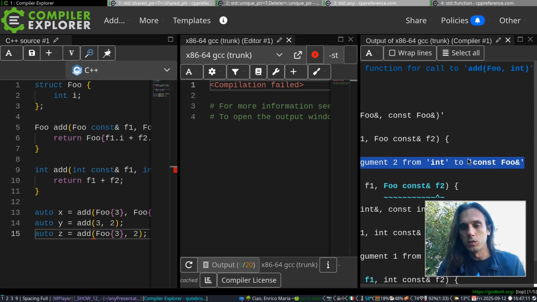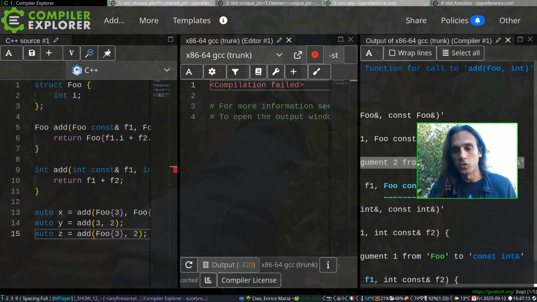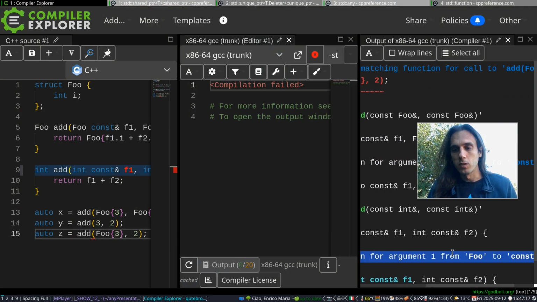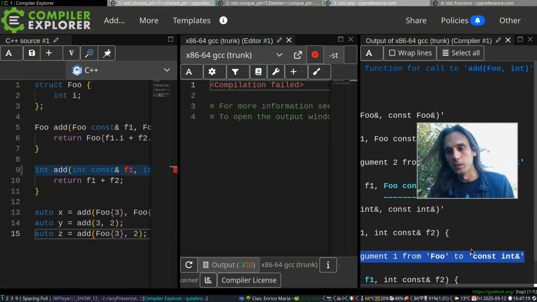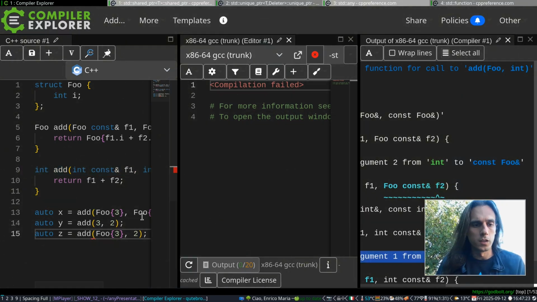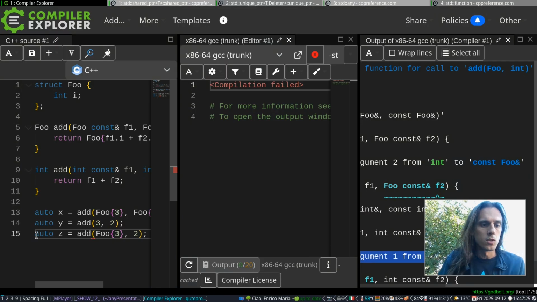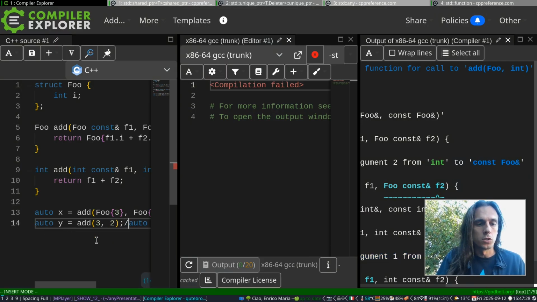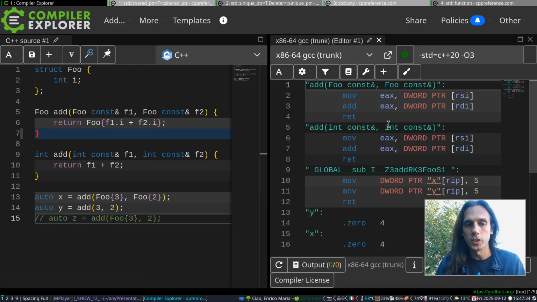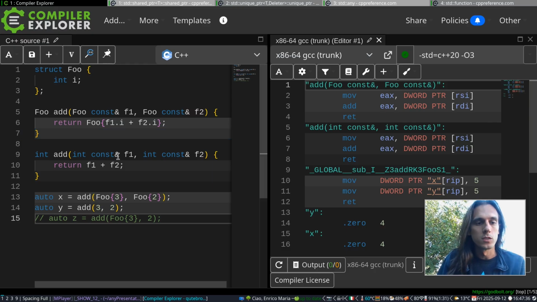Or if you want, when it tries the other overload, it says no known conversion for argument 1 from foo to int. So one way or another, the compiler is trying the two overloads and none of them is actually viable. So that's to say that the types are doing their job. The compiler knows about the types and it is accepting or rejecting the code accordingly. So the types are there when the compiler compiles the code.